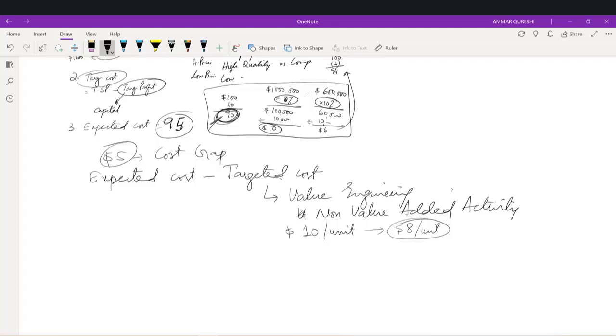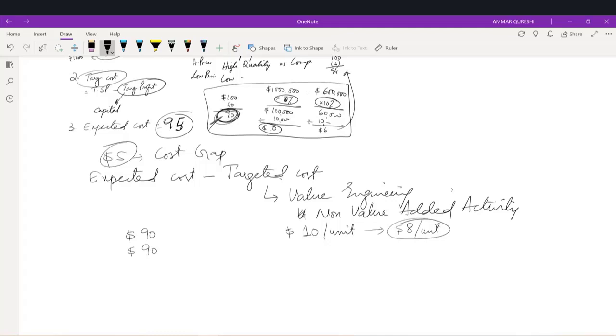Acha. Then there is one more point. For example, we want our research and development department to bring the cost of the product to $90, right? In the ideal case, R&D actually brings this cost to $90.